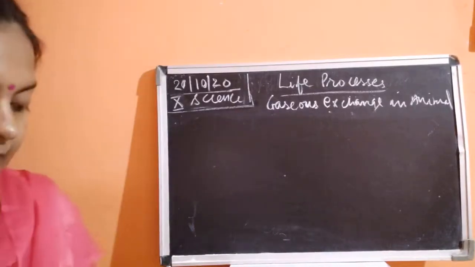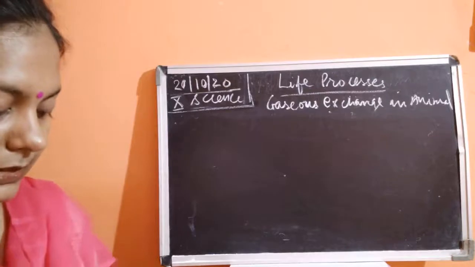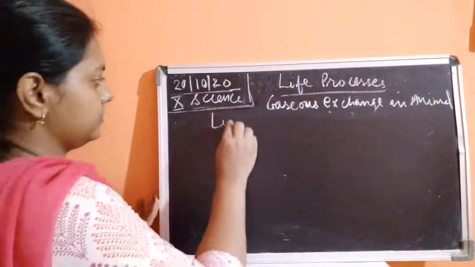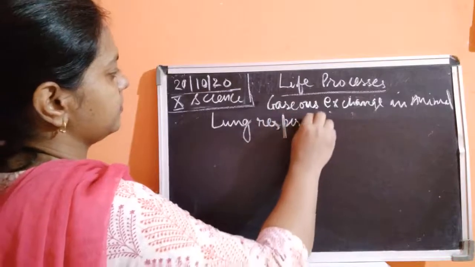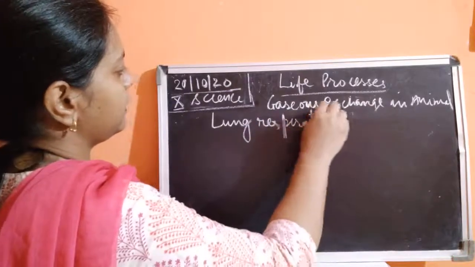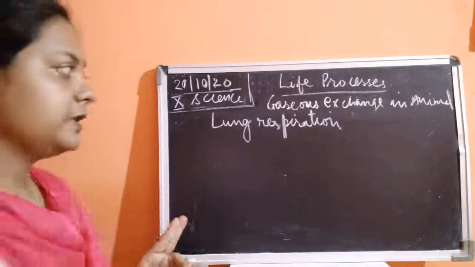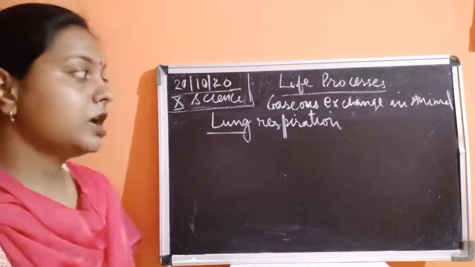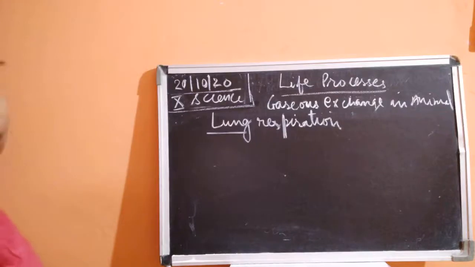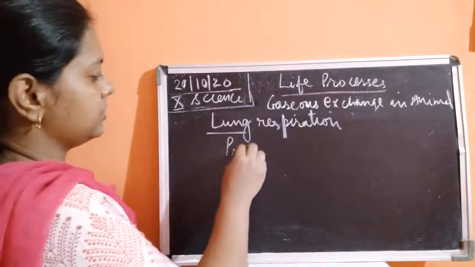Now I move on to the next topic, that is the lung respiration. Respiration by lungs. It means we are talking about the animals, we are talking about the human beings, we are talking about the mammals. So lung respiration is also known as the pulmonary respiration.